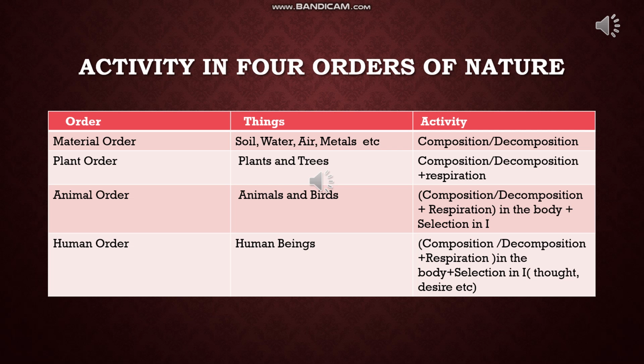Here the selection is desiring, thinking and selecting, as well as understanding or realization. So only human beings have this need to know. That is why it is called Jnana Avastha, the knowledge order.